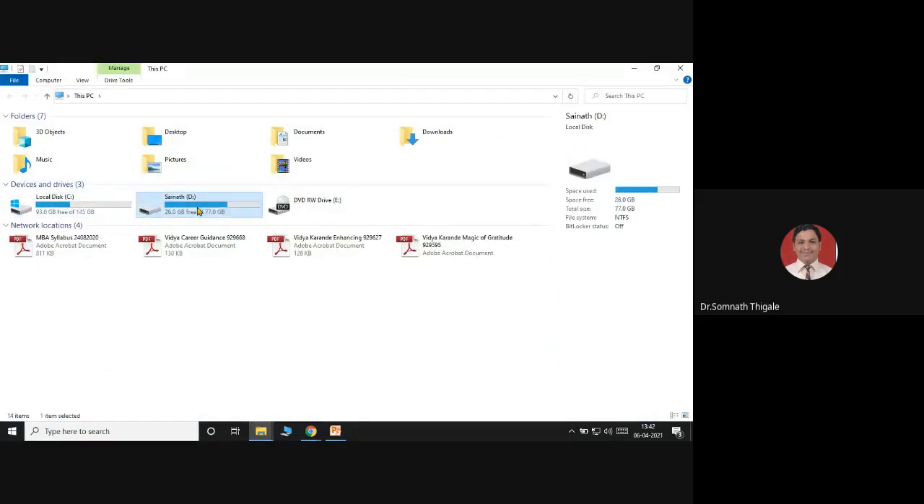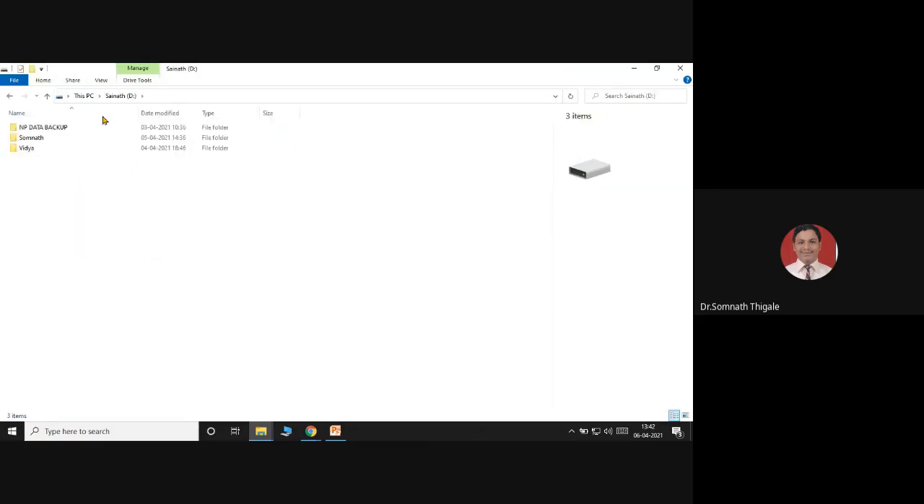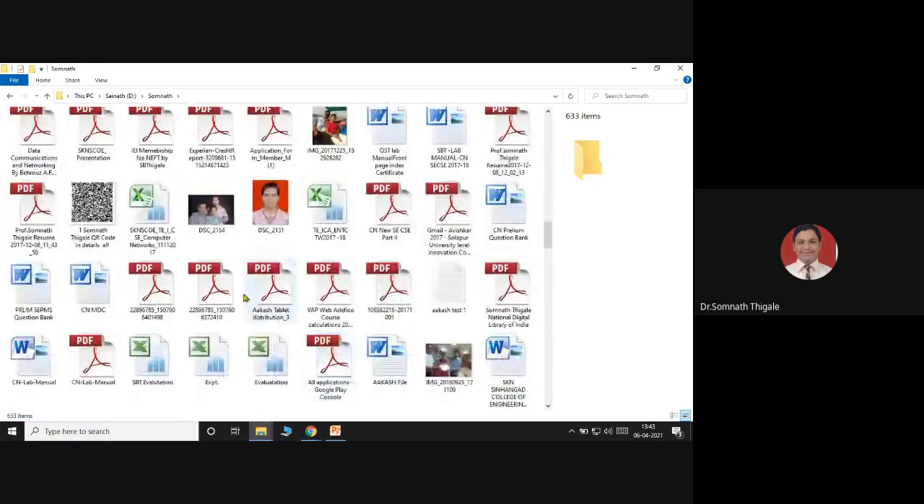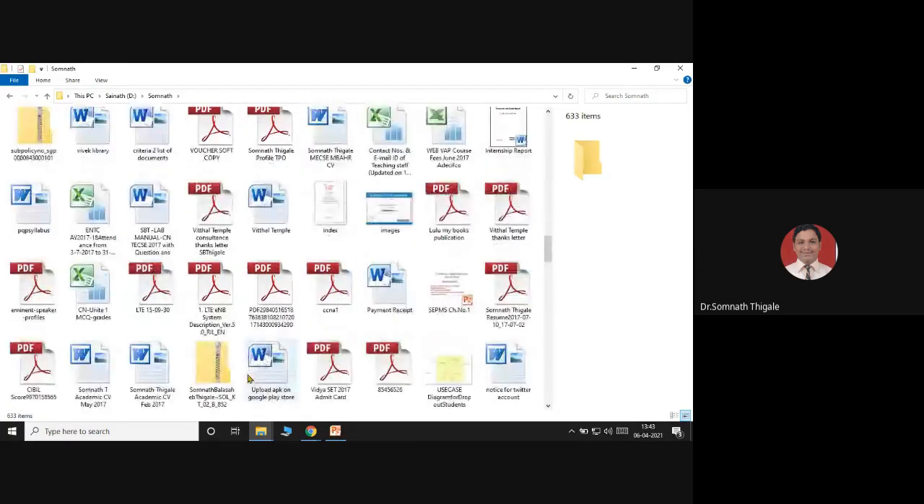I have divided this hard disk into two parts, two drives. So this is C drive, this is D drive. Inside one drive, I can have multiple number of folders. For example, I have this Somnath folder. Inside it, you can find these many different folders and these many different types of files.